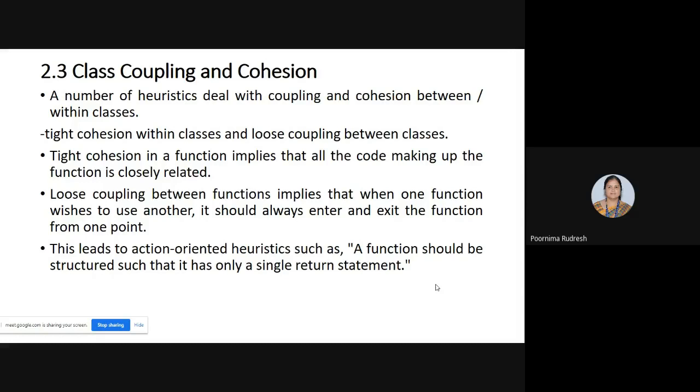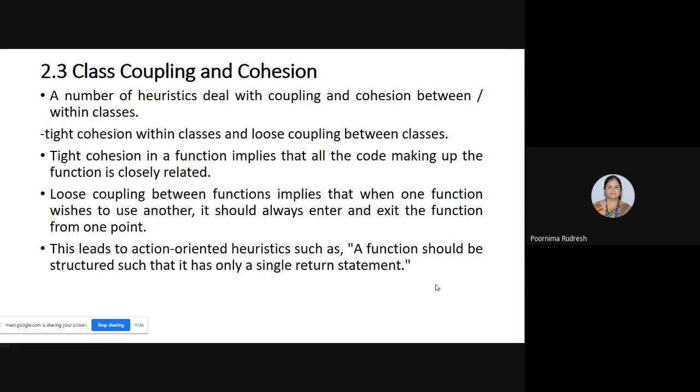So first we'll see how we can apply the coupling and cohesion within the class and between the class. Within the class we will have the cohesion, and between the class we will have the coupling. Okay, clear? So within the class we will have the cohesion, and between the class we have the coupling. So then what is a cohesion? Here we are studying cohesion in terms of tight cohesion and coupling in terms of loose coupling between the classes. So first we'll see what is a tight cohesion.